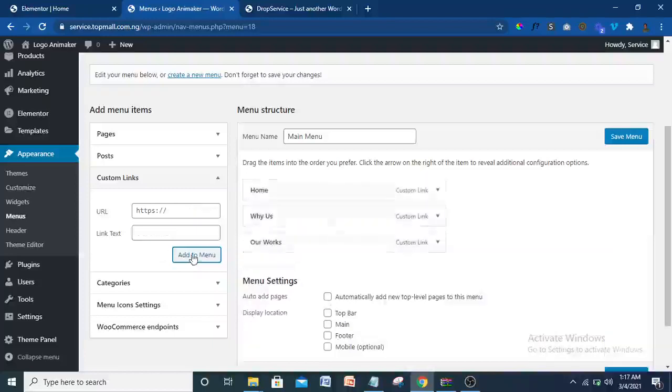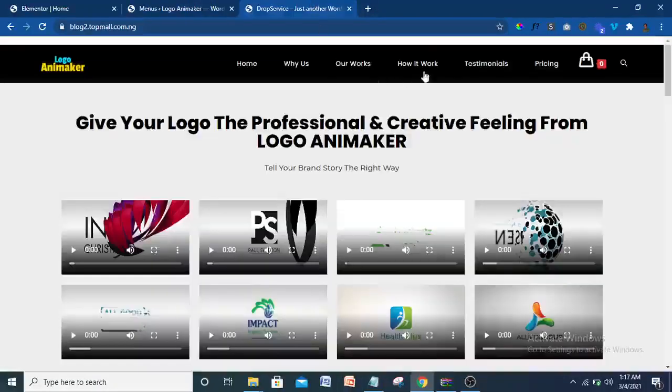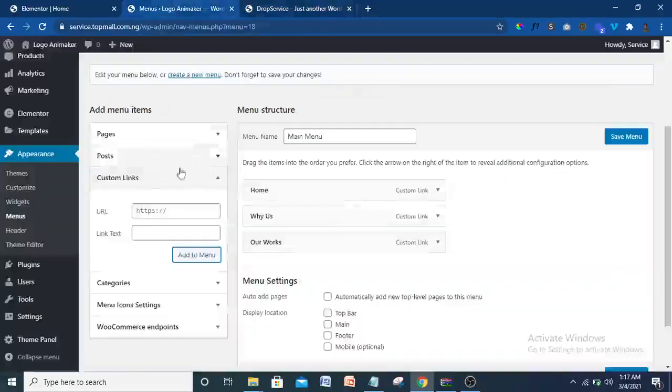Okay, now let me see the next one here. We have How It Works. Control V, Control V, then hash how it works. So here I'm just going to put in How It Works, add that to menu.